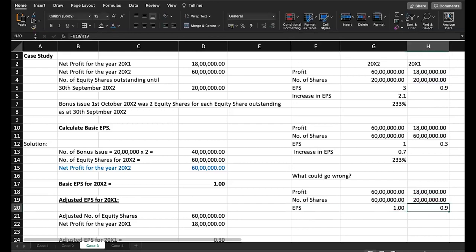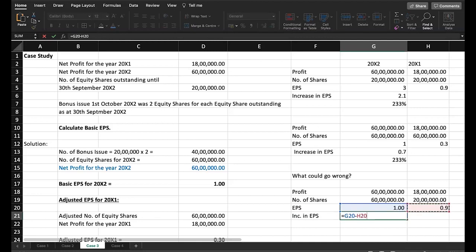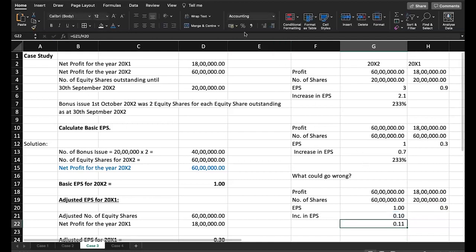It means you will be doing this comparison. You will say EPS increased from 0.9 to 1. And you will say there is an increase in EPS of how much? 1 minus 0.9. There is only 10 paise. And if you express that in percentage, you will say there is only 11% increase. But actually look at this. There is 233% increase in EPS. That will get lost if you don't do this adjustment.